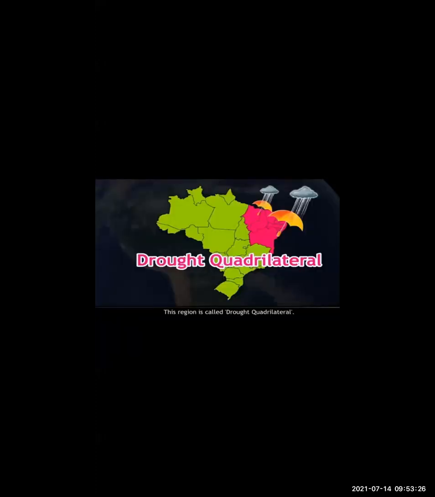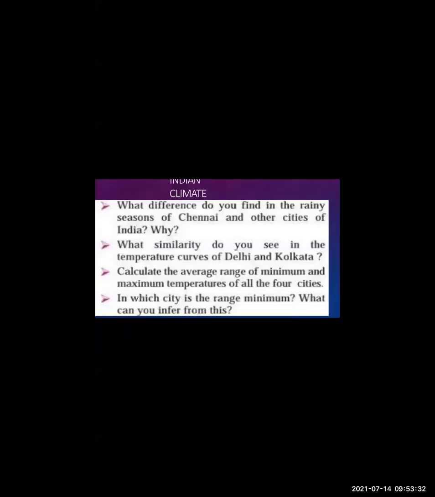Okay. So now one by one we will go to each and every part. But before that, we go to the temperature. Temperature of India. As we see, India experiences a monsoon type of climate.